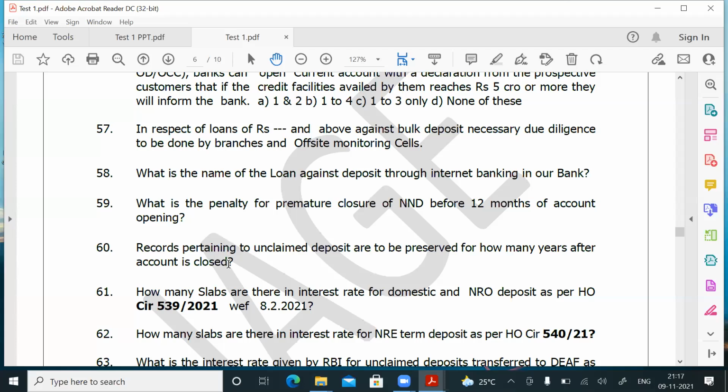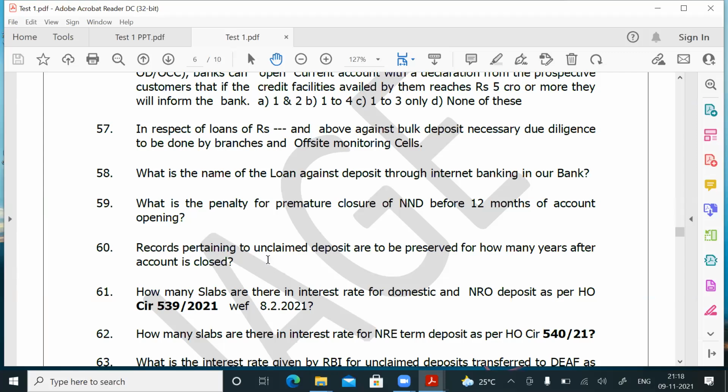Under which section is the fund formed? The fund is formed under Section 26A of the Banking Regulation Act 1949. What is the present rate of interest for the DEAF funds kept by RBI? From May 2021, the Reserve Bank of India is giving only 3% rate of interest. So I told you about DEAF, unclaimed deposit, the section for unclaimed deposit, the section for DEAF, and the present interest rate of 3%. We covered 4 questions in one. Okay, sir? Okay.